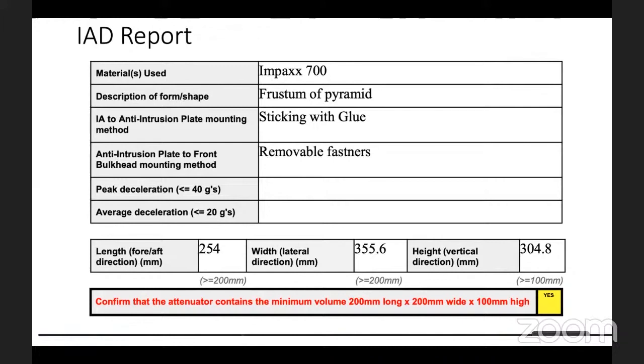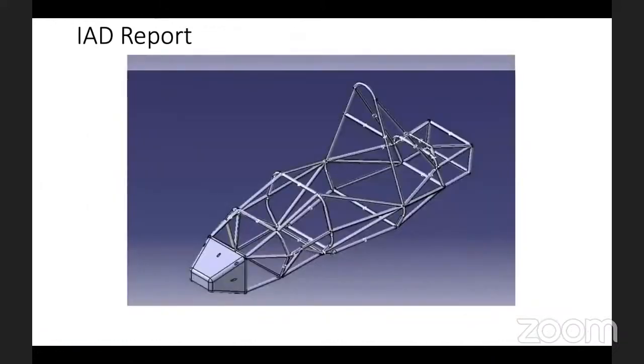And again, for the AIP and the front bulkhead, how it is done? It is a removable fastener. This doesn't give me any sense of what method you are using. So it has to be driven with a specification: 8.8 grade of bolt, quantity 4, 6, whatever it is, of this dimension. This is what you are using to fasten it. This is what is needed, and this is the concern area in terms of IID, though the percentages are less, but still it's a concern.